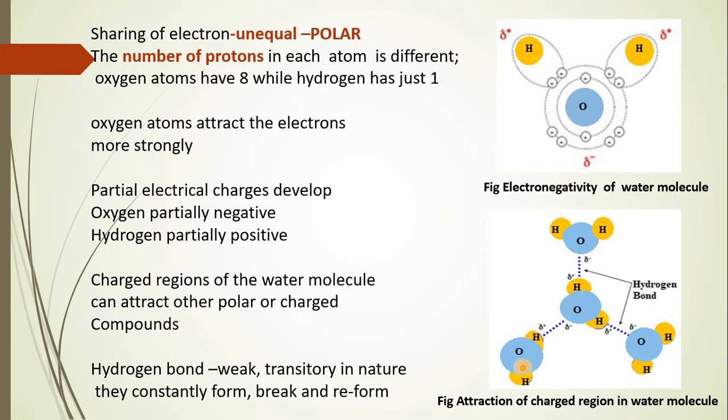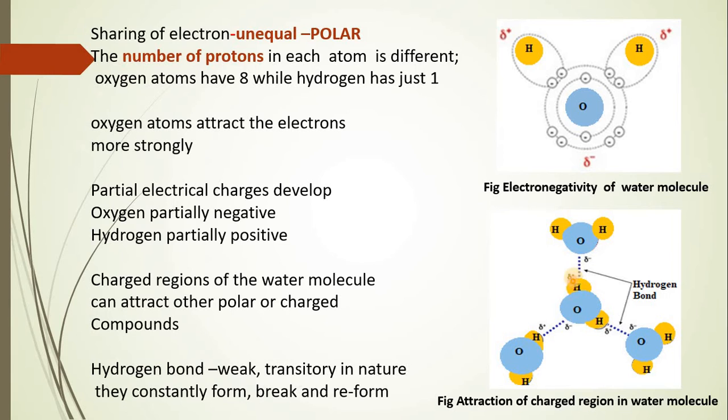In the same way, if we consider the attraction between molecule 3 and molecule 1, here we can say that there is again the bonding seen between the partially positive charge of hydrogen and the oxygen, whereas in the last molecule the partial negative charge of oxygen gets attracted to the partial positive charge of the hydrogen.